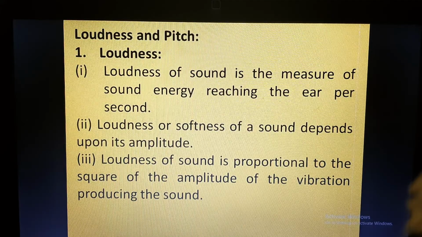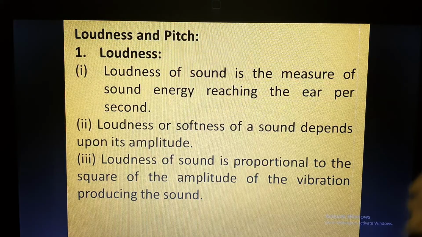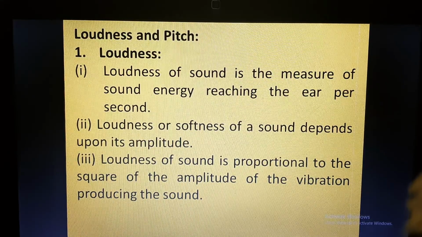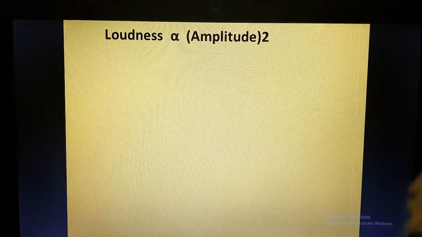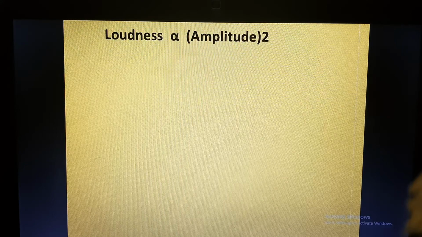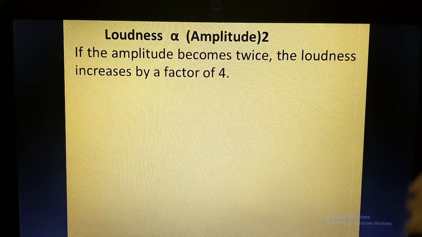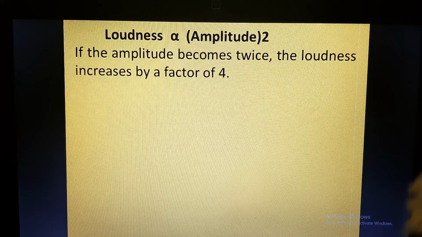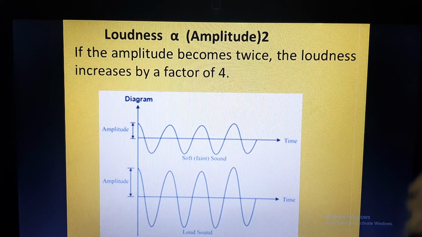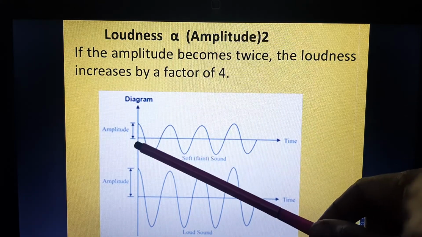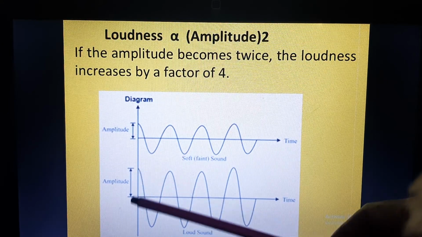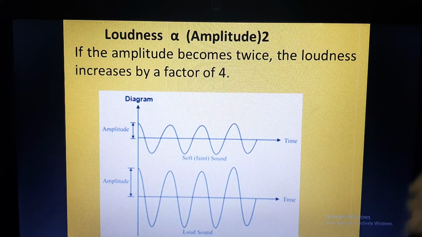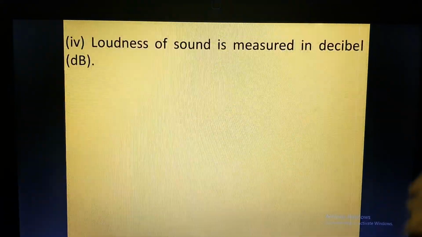So the distance covered by the paper is the amplitude. The more the amplitude, the more the loudness, and it is proportional to the square of the amplitude. That is, when amplitude is multiplied and made into a square. So if the amplitude becomes twice, the loudness will increase by a factor of 4. Here you can see, amplitude is lesser, so this is a soft sound, and here amplitude is more or longer, therefore it is a loud sound. Whenever there is an increase in amplitude, there will be an increase in loudness of the sound.